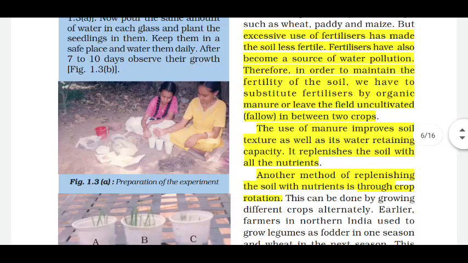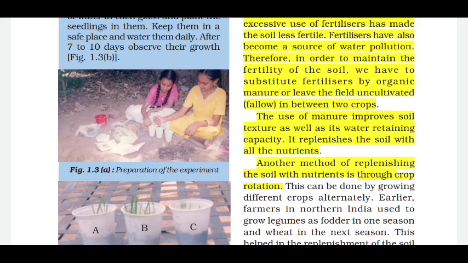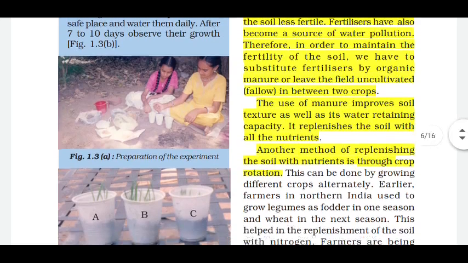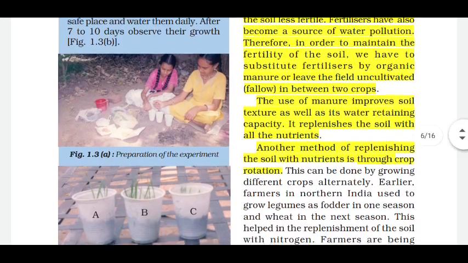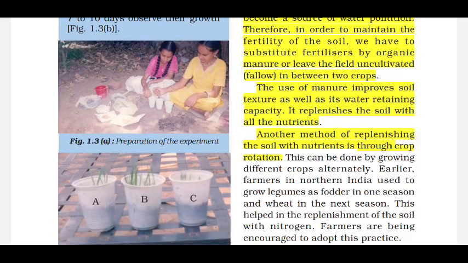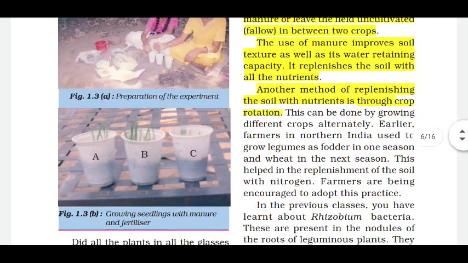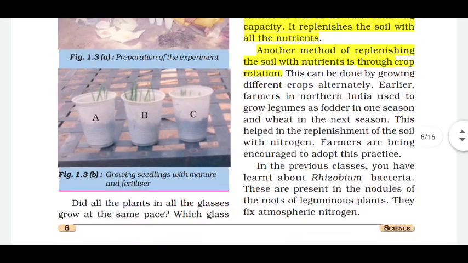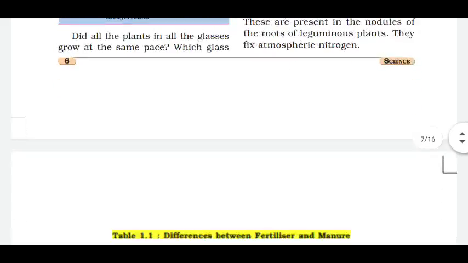Therefore, in order to maintain the fertility of the soil, we have to substitute fertilizers by organic manure or do fallowing, which means to leave the field uncultivated between two crops. The use of manure is very advantageous. I'm going to share the advantages in a few minutes. Another method of replenishing the soil with nutrients is crop rotation. This can be done by growing different crops alternately.